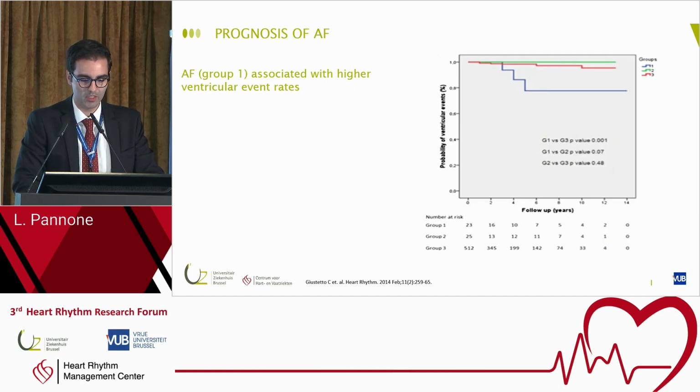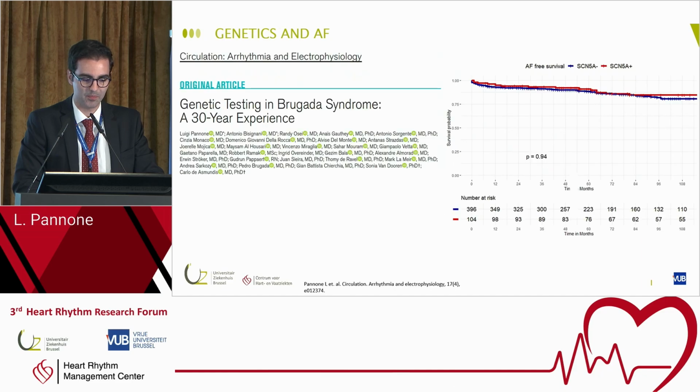And what they saw is that group 1, so patients with atrial fibrillation, had a higher rate of ventricular events. And so we asked ourselves, what about the genetics? So patients with the SCN5A mutation, we know that in 20% of patients with Brugada syndrome, we can find a pathogenic variant in SCN5A.